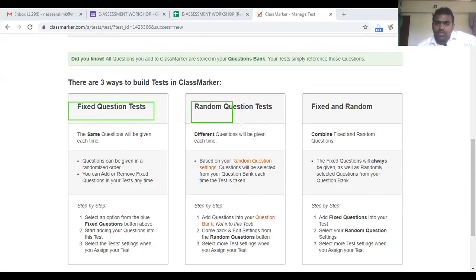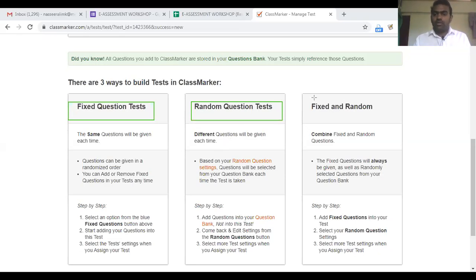And the second option is the random question test. The order of the questions will be different. Questions will be taken randomly from the question bank. Suppose you fix 20 questions in the question bank, and only 10 questions will be asked to the test takers, but the 10 questions will be shuffled. Different students will be getting different questions.